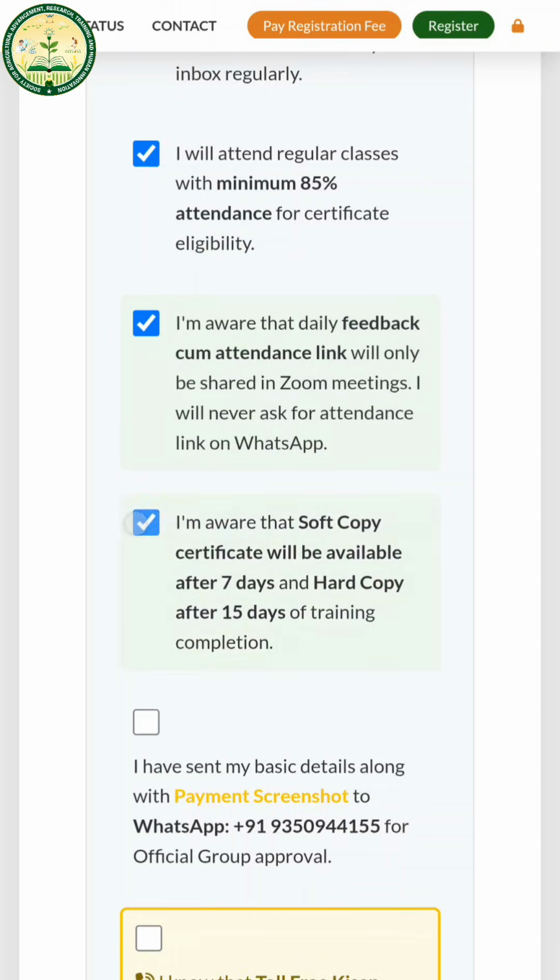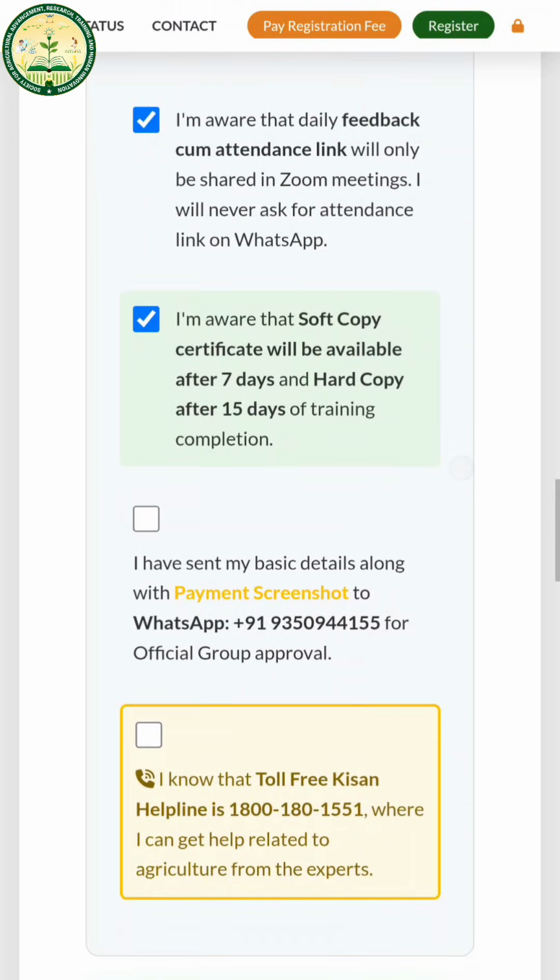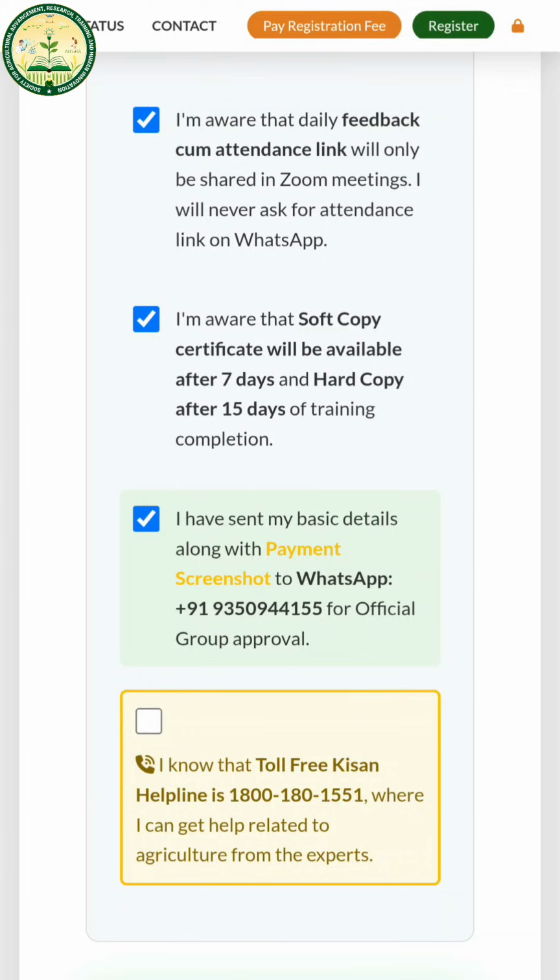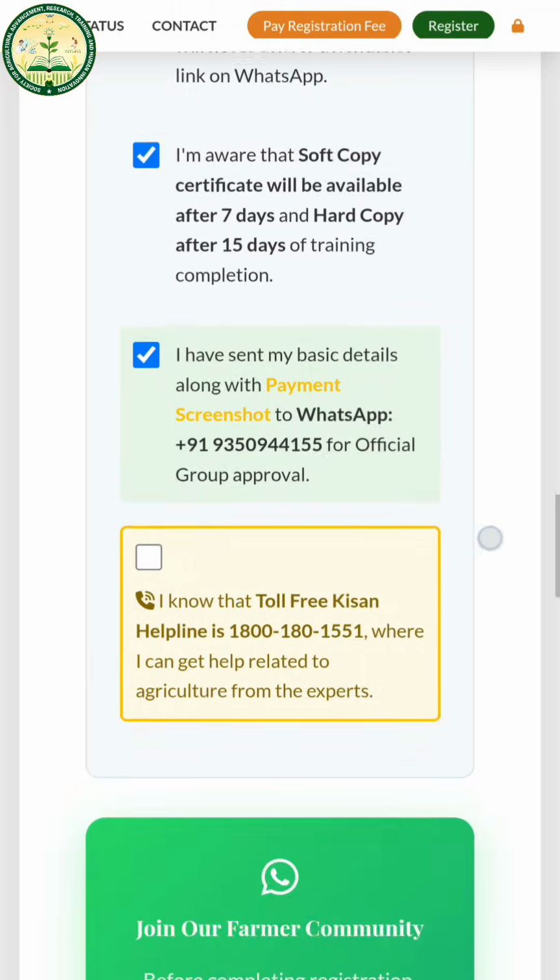The soft copy will be sent to you within 7 days, and after 15 days the hard copy certificate will be dispatched. And one more thing, you have to take a screenshot of your payment on the coming page, and you have to send that payment screenshot to this particular WhatsApp number that is provided over here.